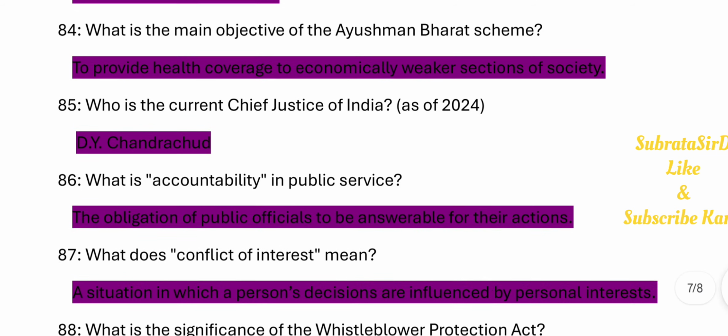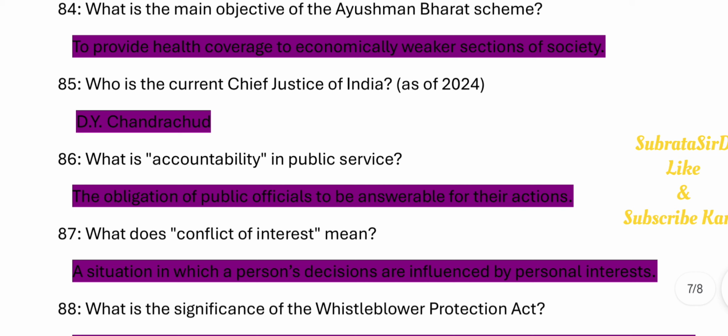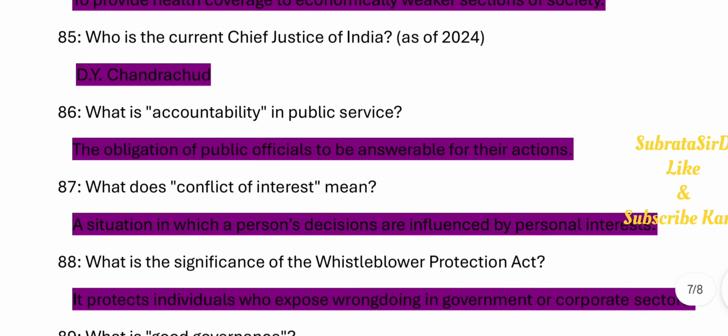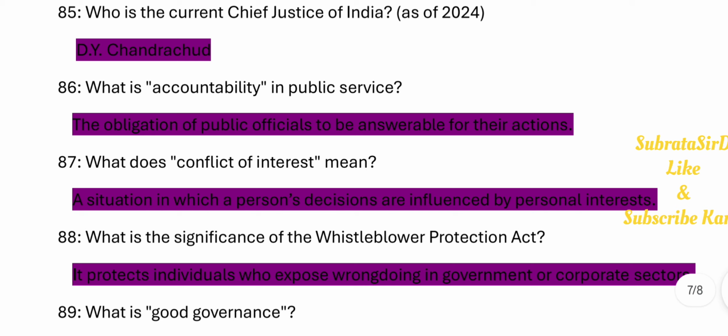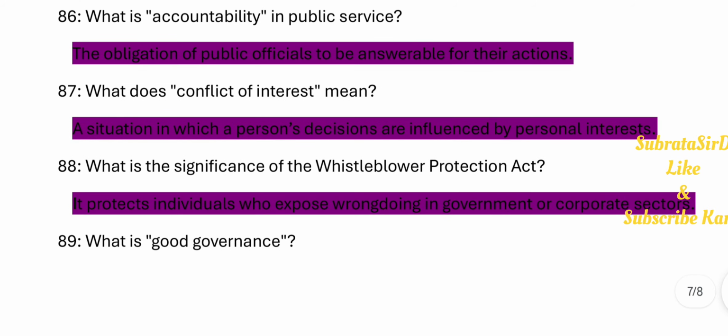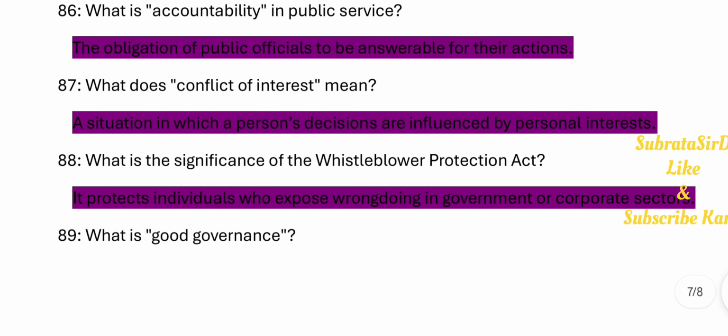85. Who is the current Chief Justice of India? As of 2024, D.Y. Chandrachud. 86. What is accountability in public service? The obligation of public officials to be answerable for their actions. 87. What does conflict of interest mean? A situation in which a person's decisions are influenced by personal interests. 88. What is the significance of the Whistleblower Protection Act? It protects individuals who expose wrongdoing in government or corporate sectors.